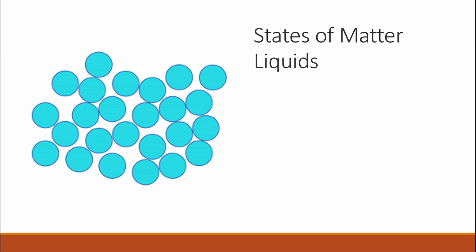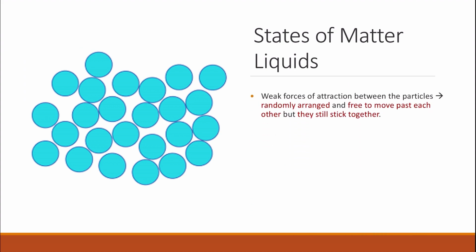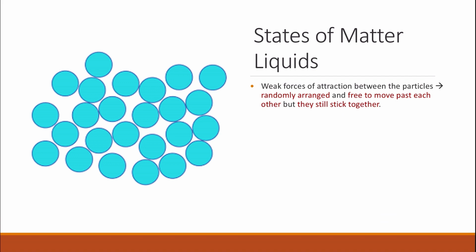The second state is the liquid, and liquids have weak forces of attraction between their particles. They are randomly arranged, and although the forces are weak, the particles still stick together. This is why they have a definite volume, but they don't have a definite shape.